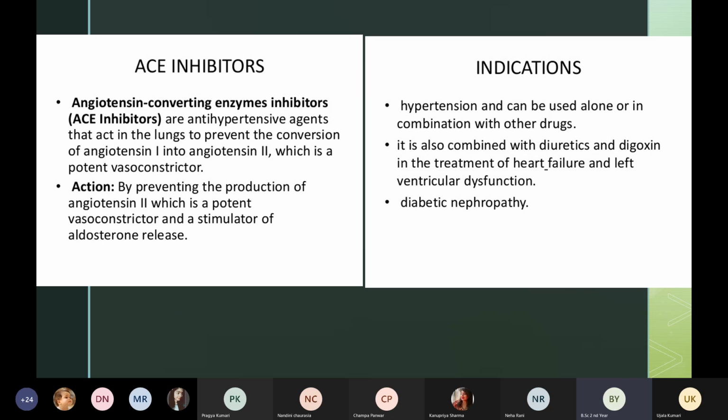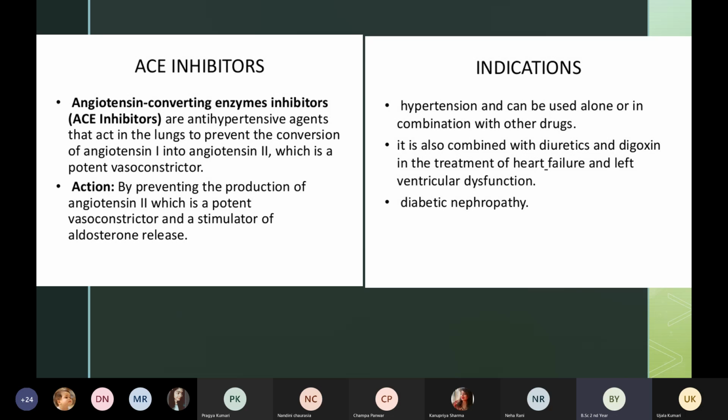Not enough blood is coming out to meet the demands of the body. So such condition we can give ACE inhibitors with diuretics and we can give with digoxin. So this is a combo medicine, okay?